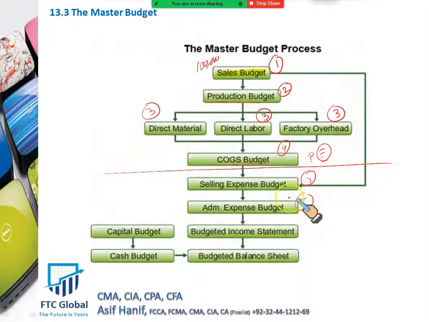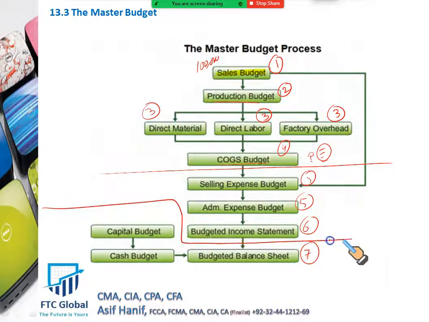Now once we have the selling expense budget, admin expense budget, CGS, and sales, we can draw up the income statement, which at the end will give us the budgeted income statement. The budgeted income statement will give you the number for retained earnings. This retained earnings will go to the budgeted balance sheet, the statement of changes in equity. And after this, first of all, let me segregate this. Up to this point, the line I have drawn, let me draw a thicker line.